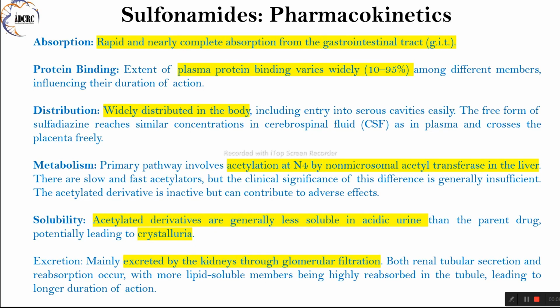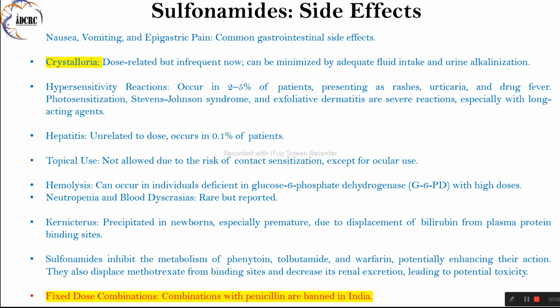Despite their therapeutic benefits, sulfonamides can cause adverse effects, including gastrointestinal symptoms, crystalluria, hypersensitivity reactions, hepatitis, and hemolysis. They also pose risks in specific populations, such as newborns susceptible to kernicterus and individuals with glucose-6-phosphate dehydrogenase deficiency. In terms of interactions, sulfonamides can affect the metabolism of drugs like phenytoin, tolbutamide, and warfarin, potentially enhancing their action.